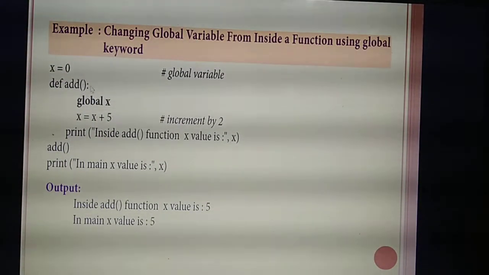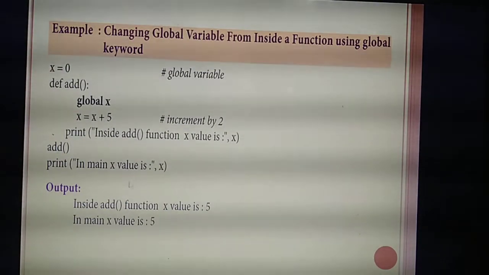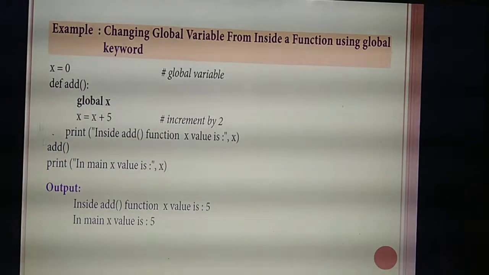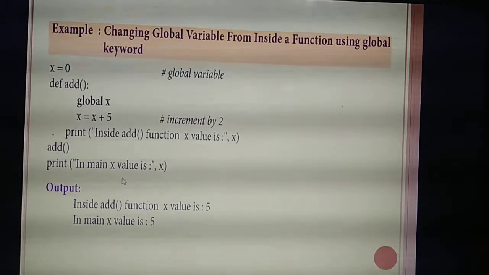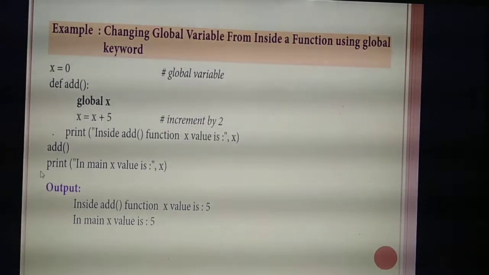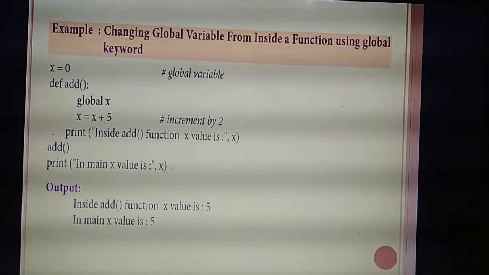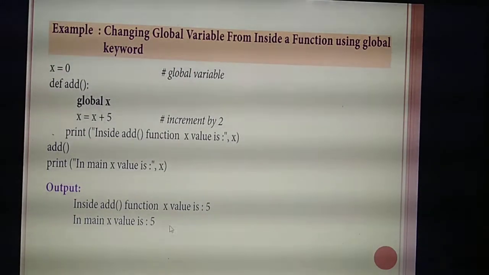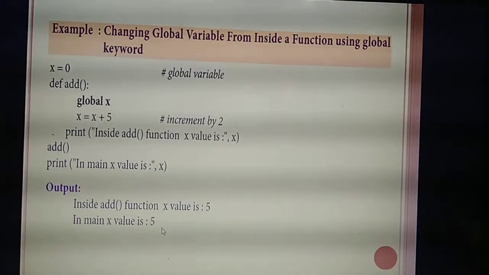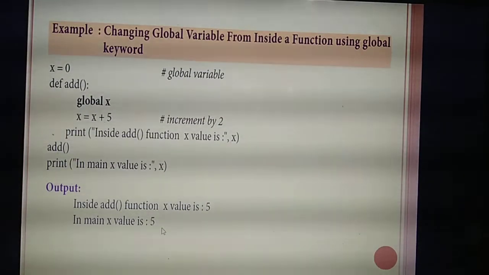x = x + 5. What's the value of x now? 0 plus 5, you will get 5. Next, outside the function, in main x value. Already the value of x is now 5, so you will get the output 5. Understand when you need to use the global keyword?